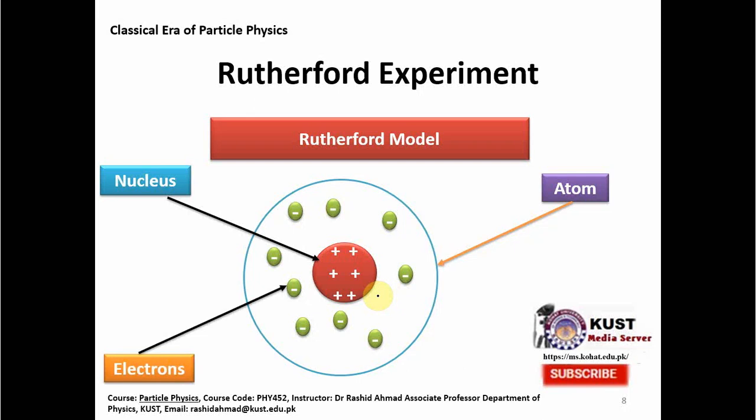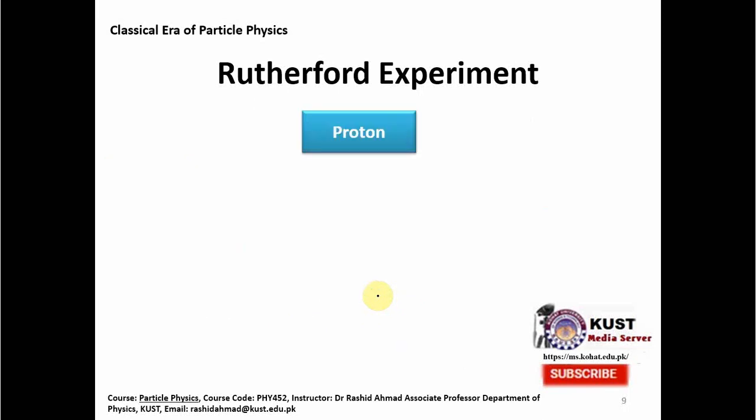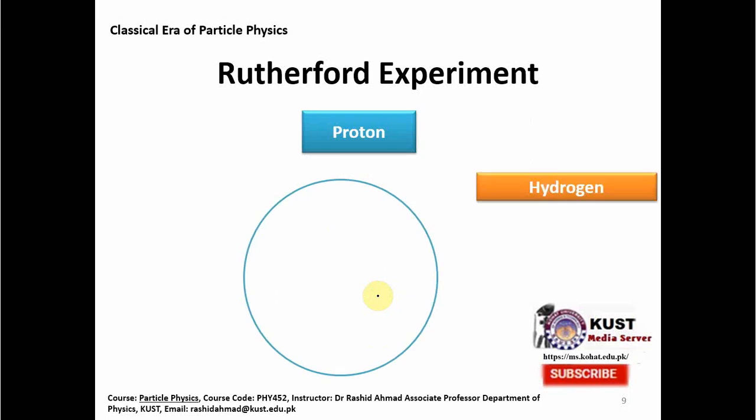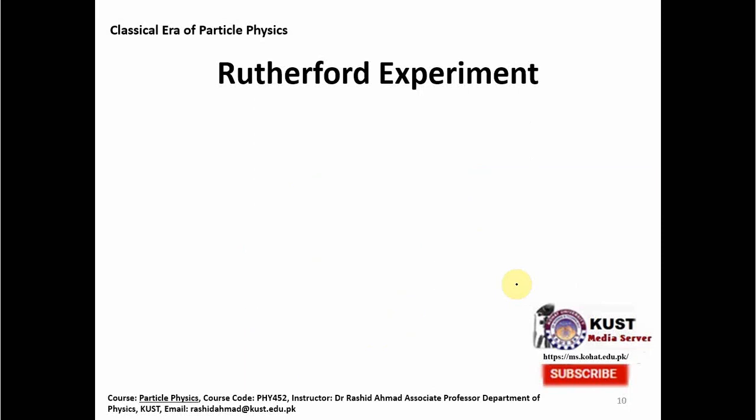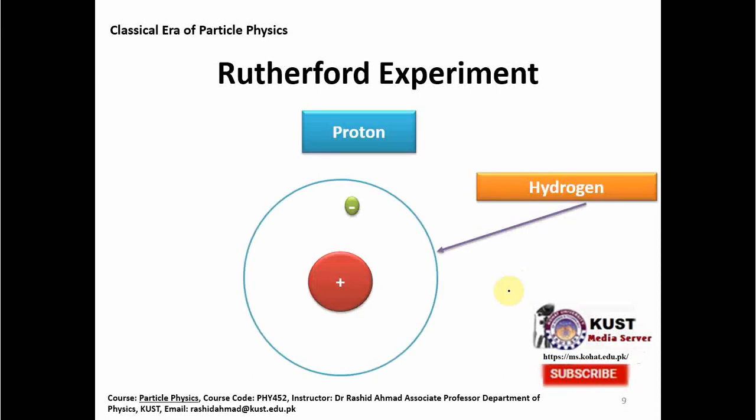If we look at the hydrogen atom, you would see that the proton is in the center and the electron is placed somewhere around it. That was the Rutherford experiment.